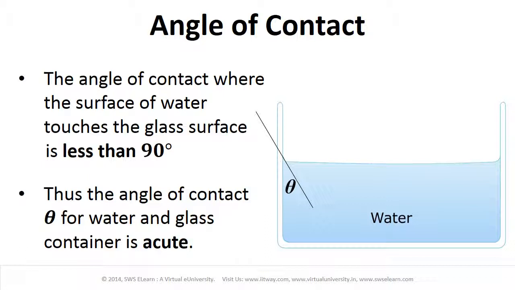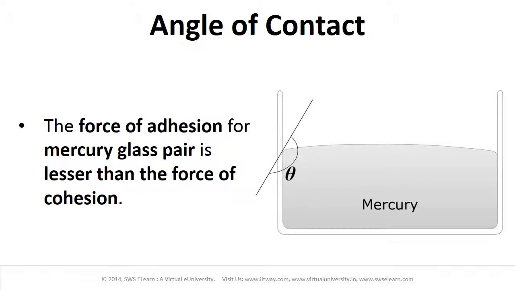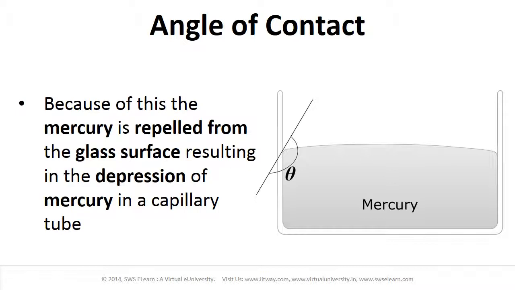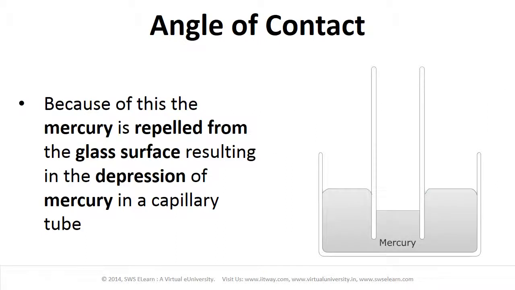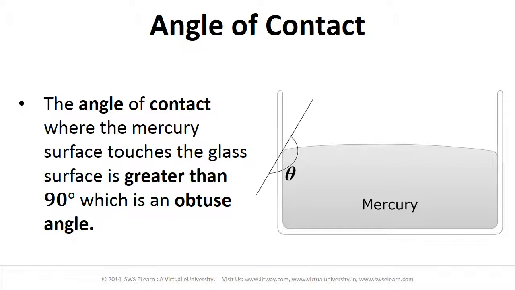On the contrary, the force of adhesion for the mercury glass pair is lesser than the force of cohesion. Because of this, the mercury is repelled from the glass surface, resulting in the depression of mercury in a capillary tube. The angle of contact where the mercury surface touches the glass surface is greater than 90 degrees, which is an obtuse angle.